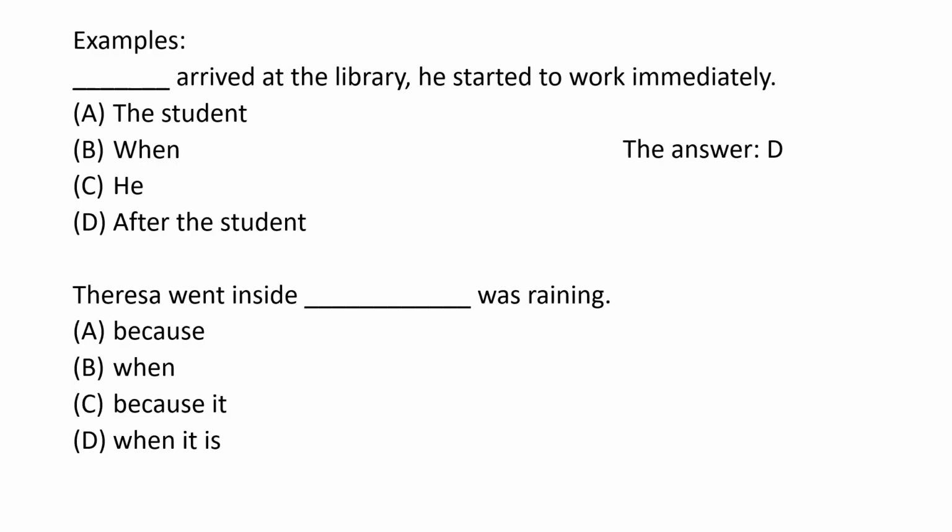So because and when don't have a subject. We have to look at C and D because they have connectors and a subject. If we use because it was raining, that is the correct one, because if you choose D, there's a when inside, when it is was raining, you have is and was, and that's a double verb. That's a big no-no. So the correct answer is C.